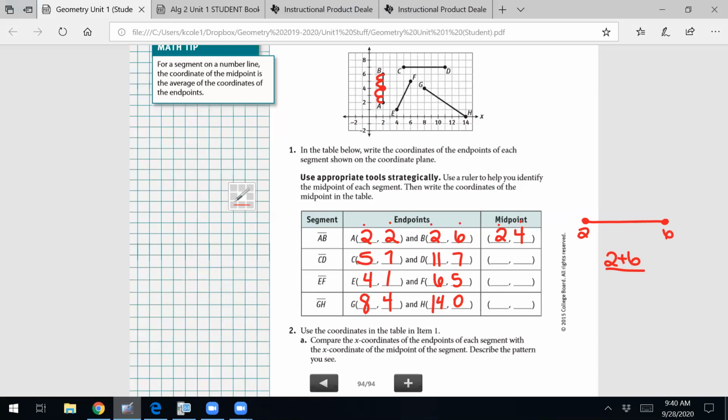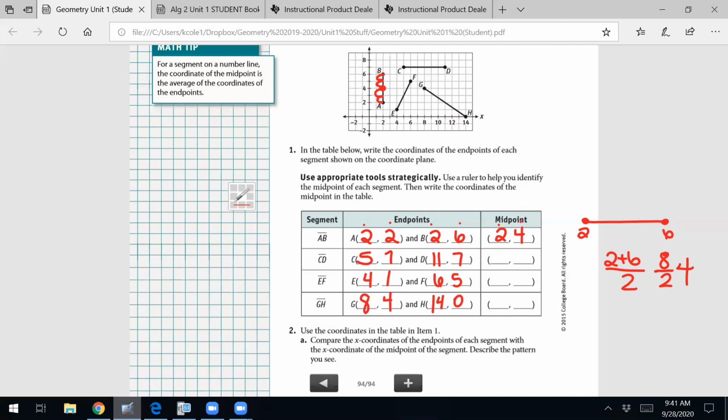That's going to give us the distance, and then we could find the distance and divide that in 2, but remember we could average it, okay? You could take your endpoint plus your endpoint and then divide by 2. So what's 2 plus 6? 8. 8 divided by 2 gives you 4. So when you're looking at a single X or a single Y, then you can view it just like it's a number line, okay? It's kind of like you can take it out of the coordinate plane and look at the X's in isolation. Just look at the X's by themselves or just look at the Y's by themselves.